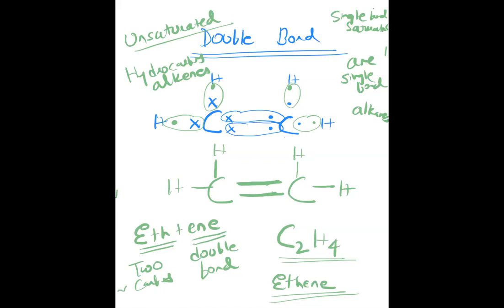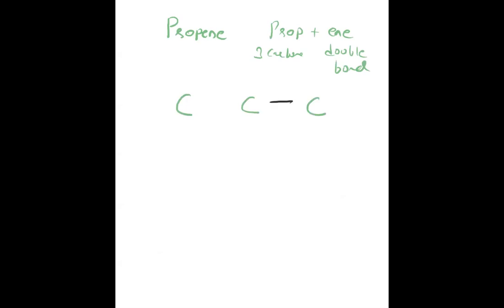Okay, now I'll tell you about formation of propene. Prop plus ene. Prop means 3 carbon. Ene means involving double bond. Propene basically is formed with 3 carbons and one of the bonds is a double bond. Okay. Other bonds are generally single bond.